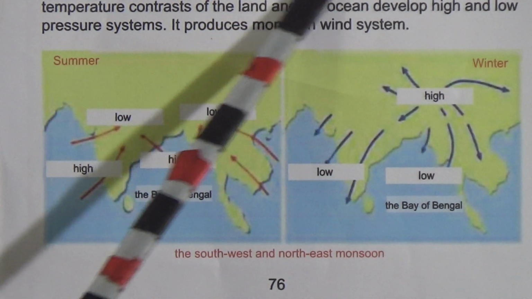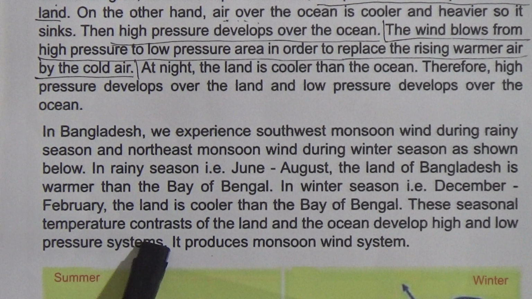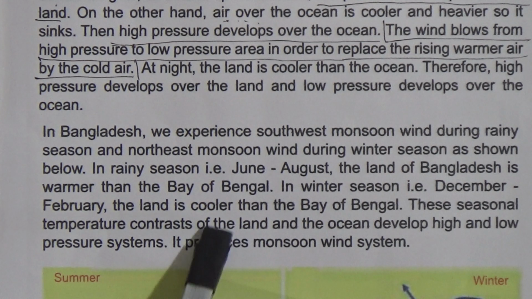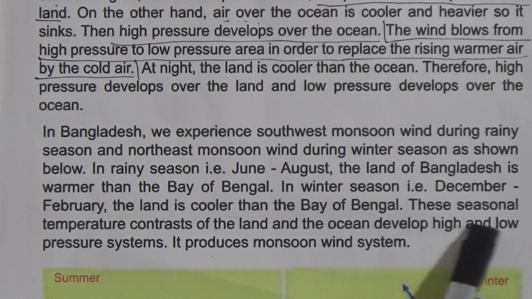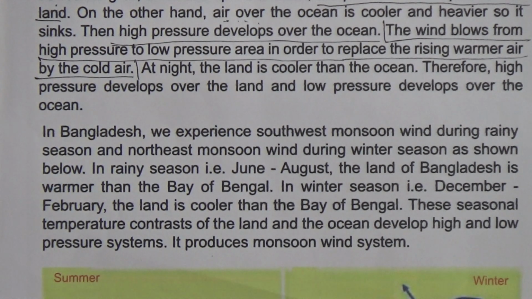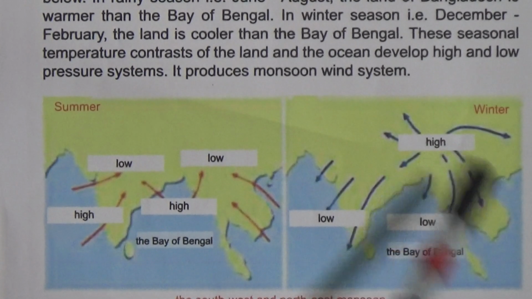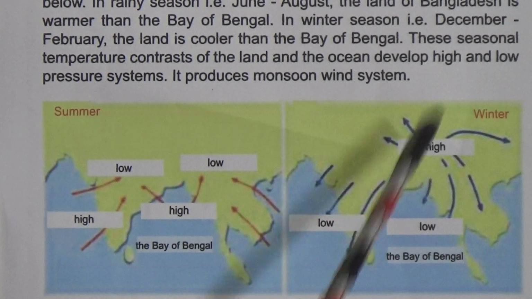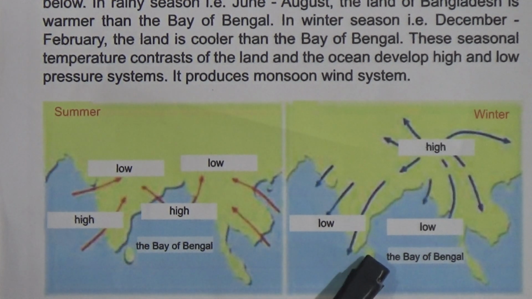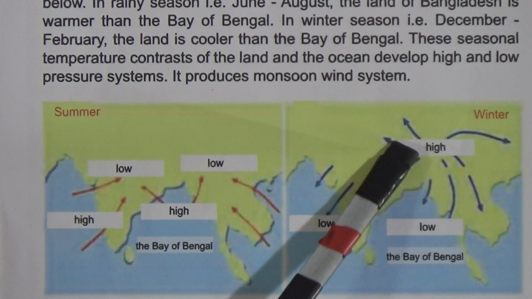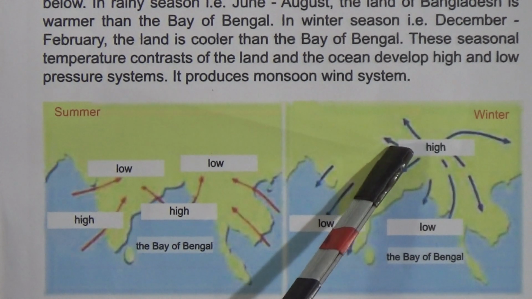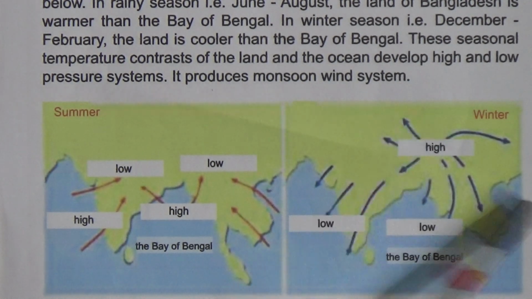Now come to the winter. In winter season, that is December to February, the land is cooler than the Bay of Bengal. This seasonal temperature contrast of the land and ocean develops high pressure and low pressure systems, and it produces the monsoon wind system. Look, in the winter the land is cooler than the Bay of Bengal. That's why on the land there is a high pressure area, and on the Bay of Bengal there is a low pressure area. We know wind always blows from the high pressure area to the low pressure area. That's why in winter the wind blows from the land to the Bay of Bengal.